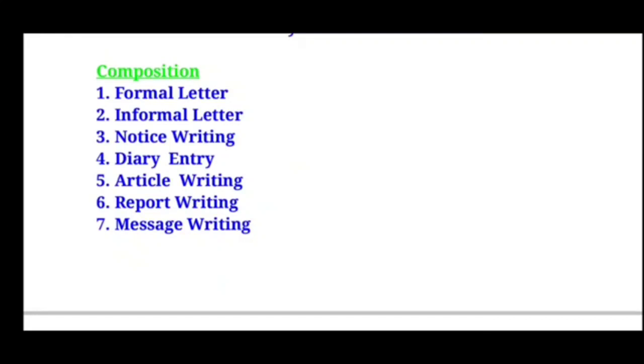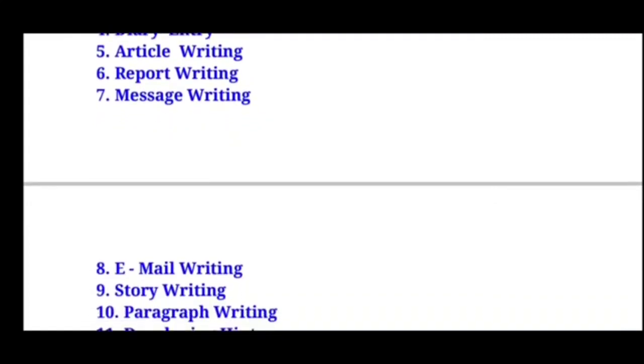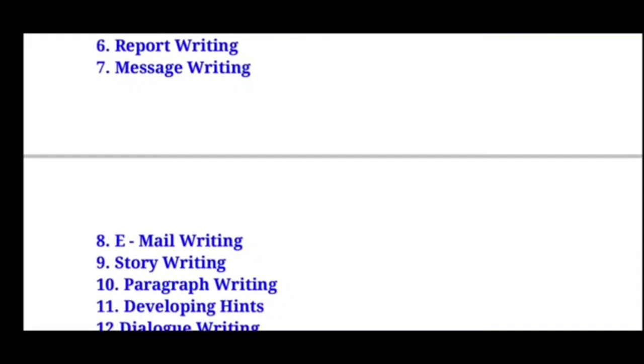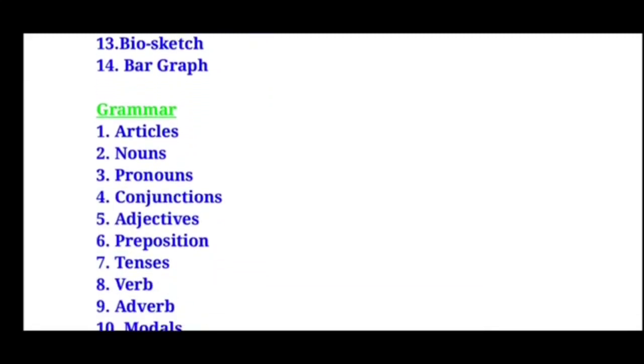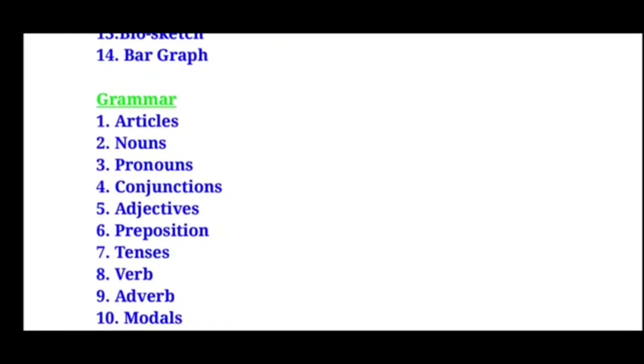The first composition is formal letter, second is informal letter, third is notice writing, fourth is diary entry, fifth is article writing, sixth is report writing, seventh is message writing, eighth is email writing, ninth is story writing, and 10th is paragraph writing. 11th is developing hints, 12th is dialogue writing, 13th is bio sketch, and the last, 14th, is bar graph. So these are the 14 compositions for the yearly examination, children.